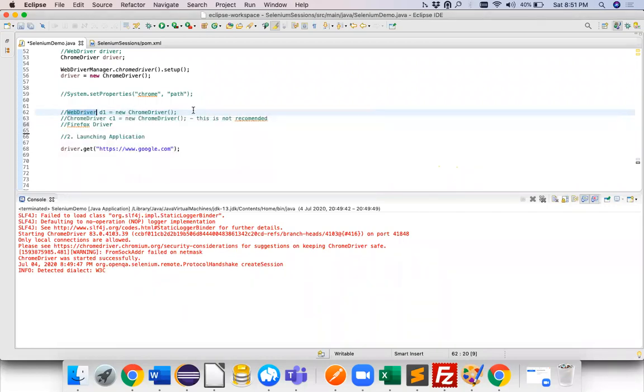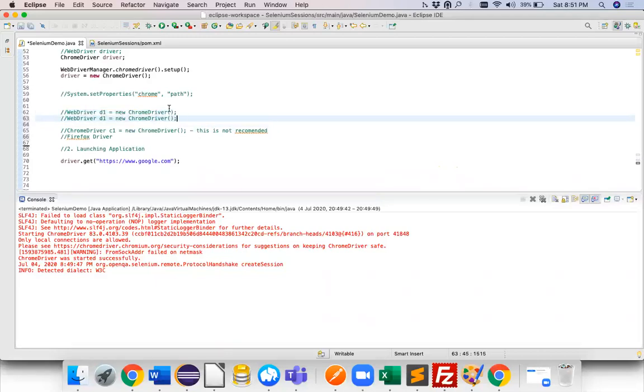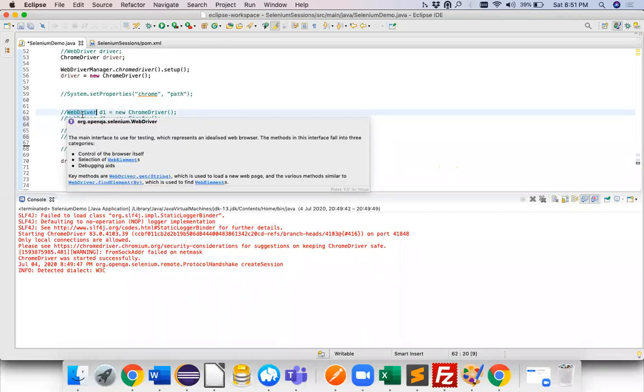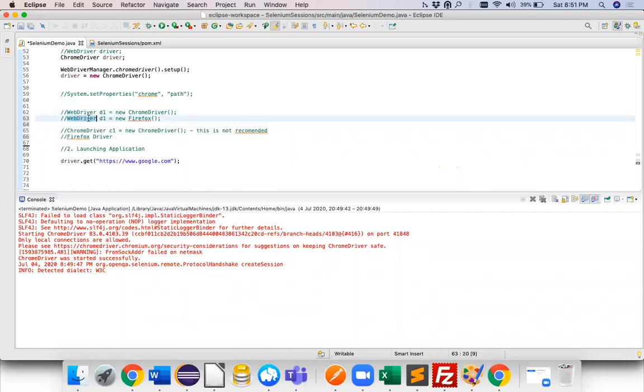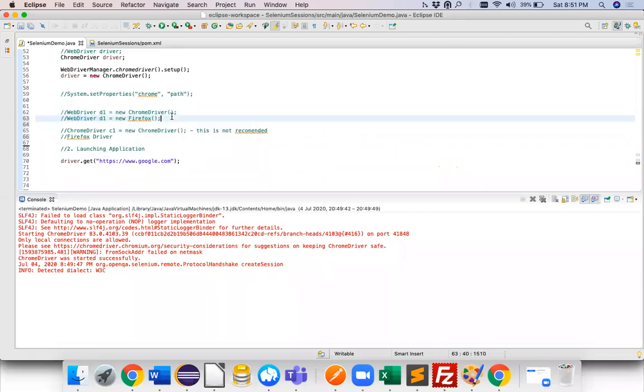Okay, and on the right hand side, if I change, let's say, instead of Chrome, if I write Firefox, then also it will work because I'm using all the methods from WebDriver and all the features, and these features are available over here as well. So the right hand side, the implementing class can be anything. But the features we are using from WebDriver, and this concept is called polymorphism in Java. Okay. And this concept is available in many languages, but just to give you a heads up.